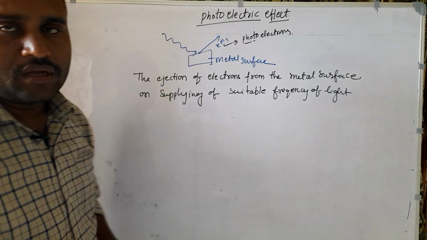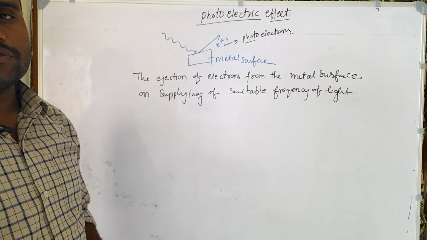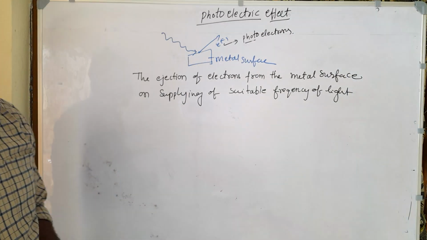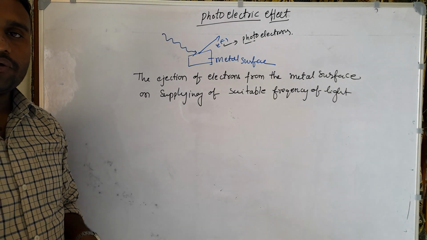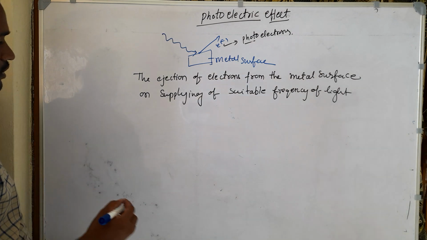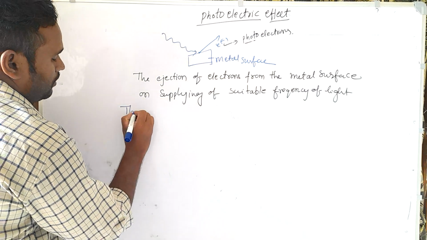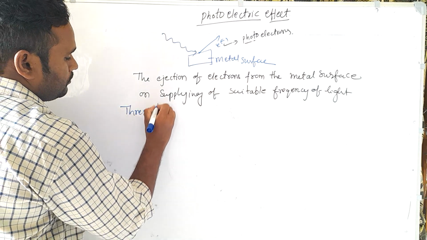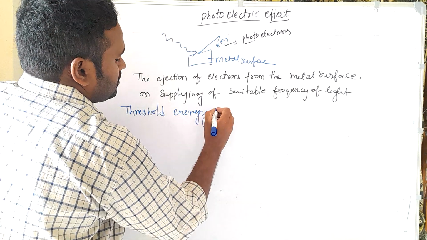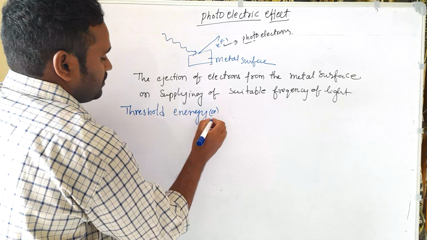Every time they do not give electrons; they require some minimum amount of energy, and only then do they eject electrons. That minimum amount of energy is called threshold energy, or threshold frequency.